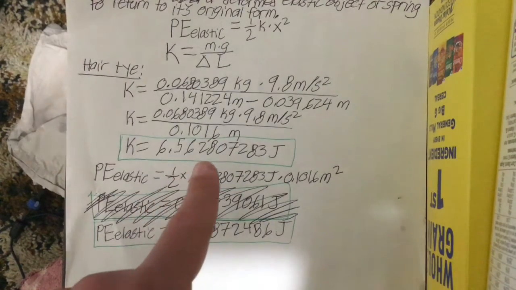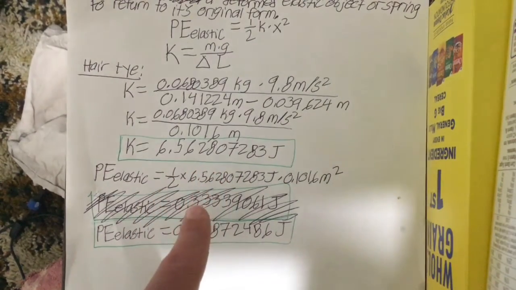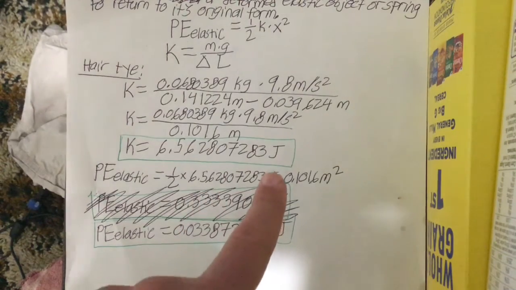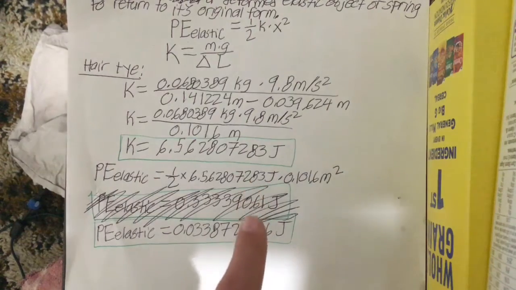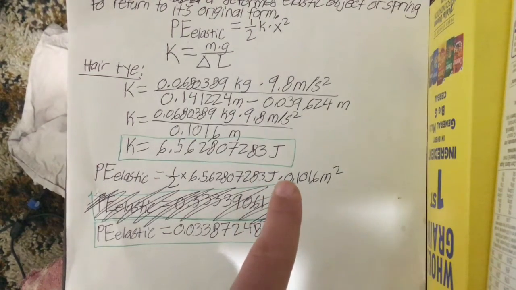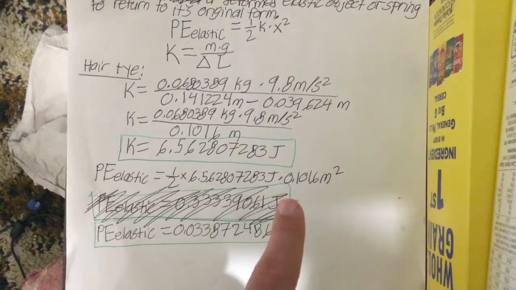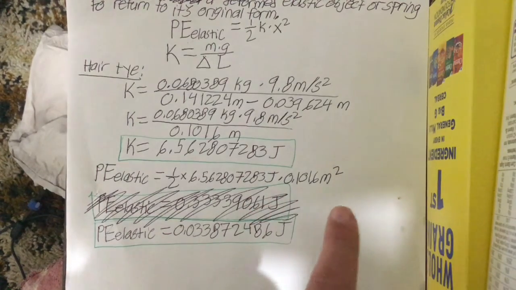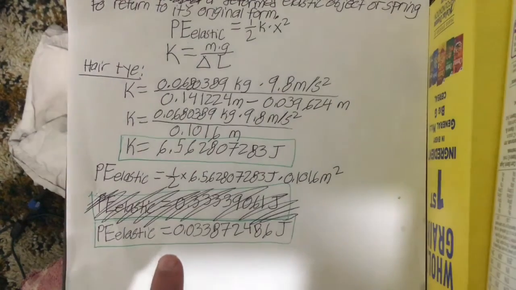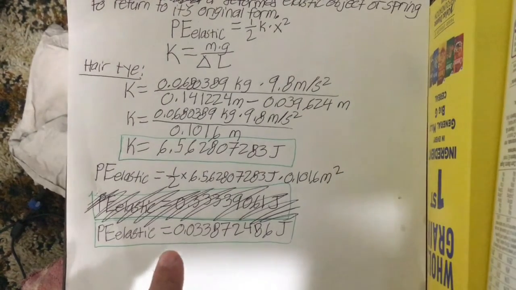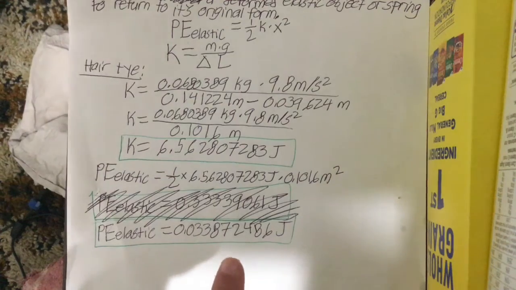So multiplying the spring constant by the length between the stretched hair tie and its original form squared, then times 1 over 2, the elastic potential energy comes out to be 0.033872486 joules.